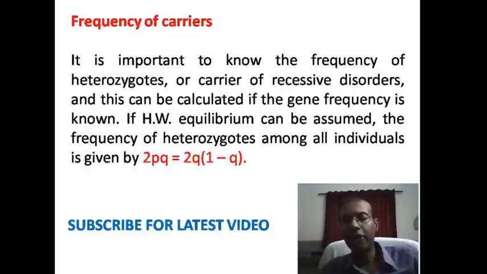Very simply we can get Q by taking the square root of the frequency of homozygous recessive, which is Q square. When we take the square root we get Q, and putting Q in the formula 2Q into (1 minus Q), we get the frequency of carrier.